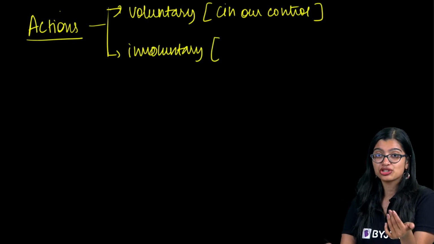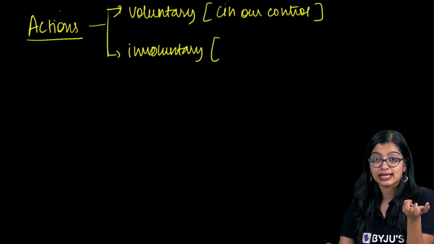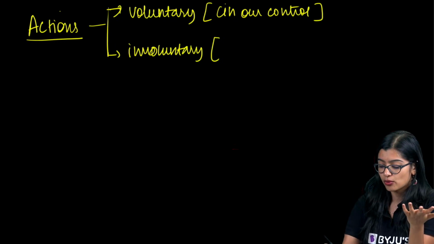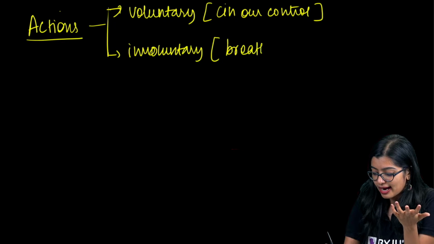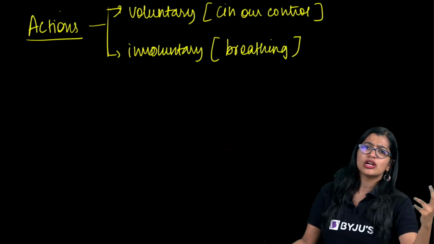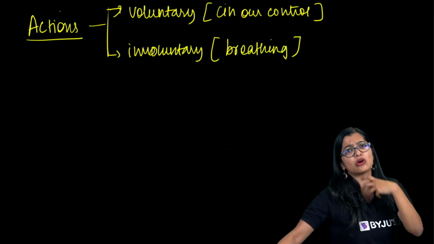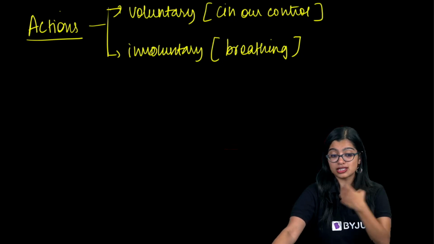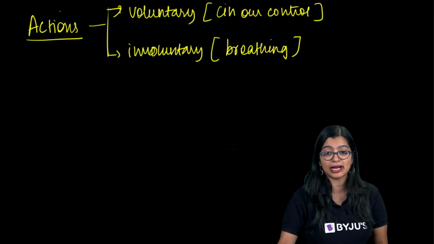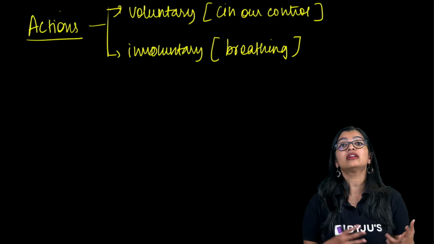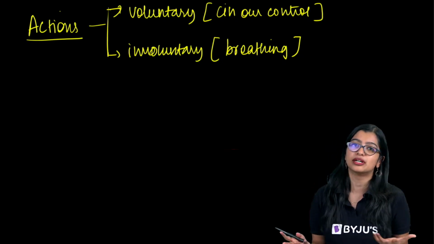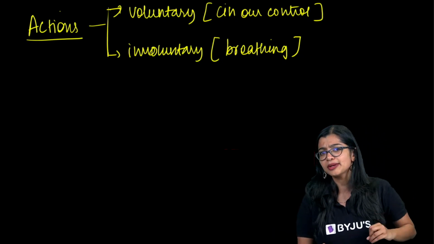But involuntary actions are things that we are not consciously realizing, like the fact that we are breathing right now. Breathing, movement of food down the throat, once the food goes down through the throat and into the esophagus, the movement through the alimentary canal, these are all things that are done unconsciously or things we cannot control, like beating of the heart.